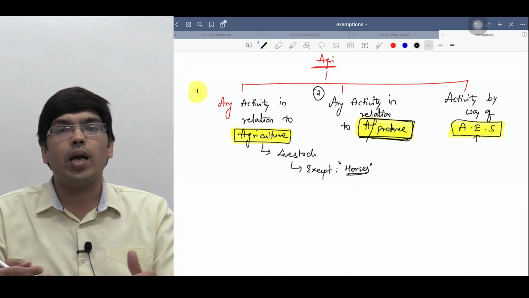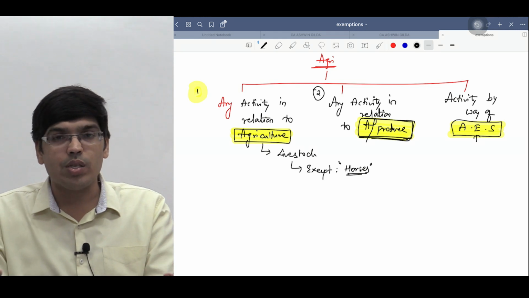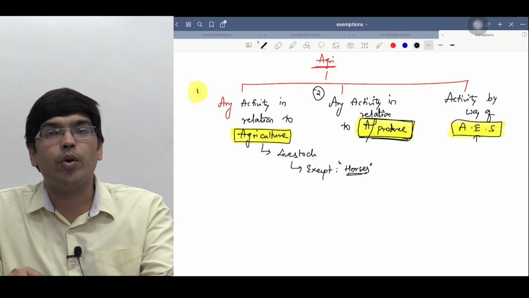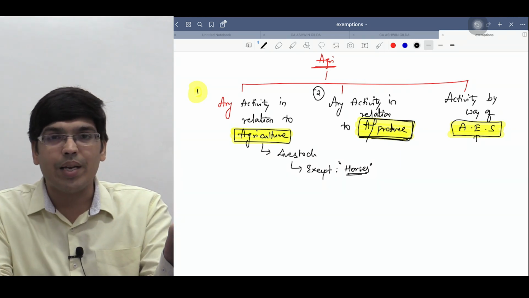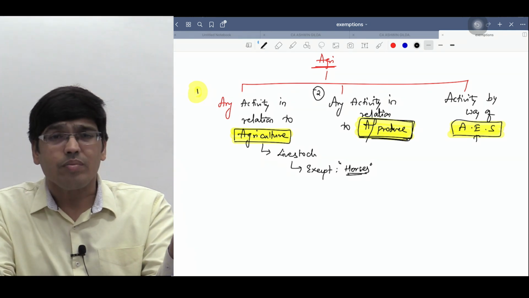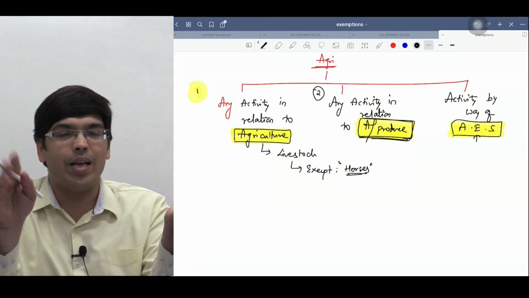Now what about agriculture extension services? Any activity which is carried out to extend the agriculture is taken as agriculture extension services. For example, you are acting like a commission agent to sell the produce in the market. From the farmer the produce comes to the primary market, right? So imagine you are acting like an agent between the farmer and the primary market. Your commission income is also taken as exempt.